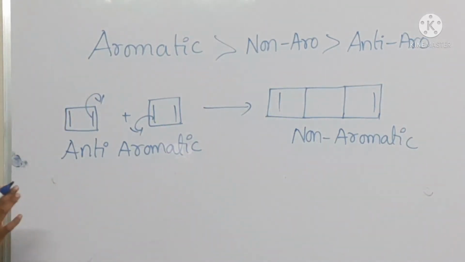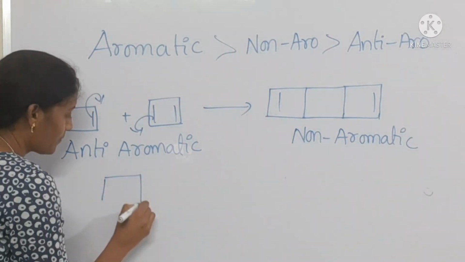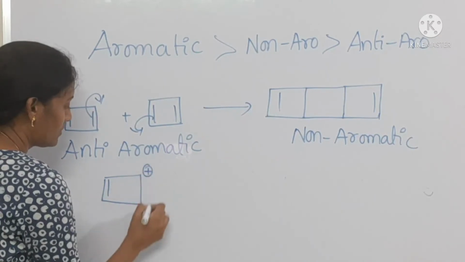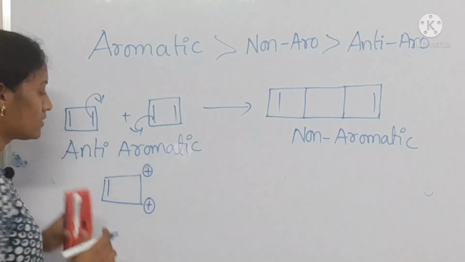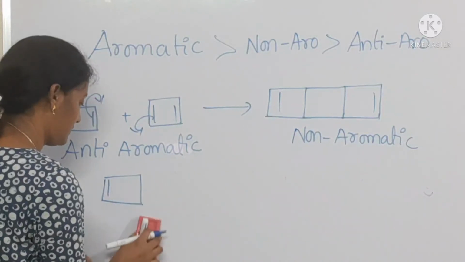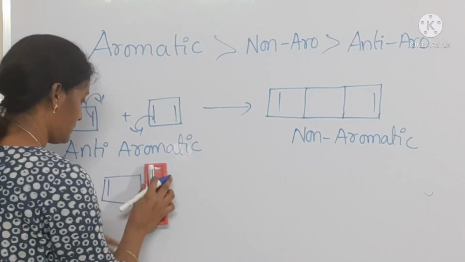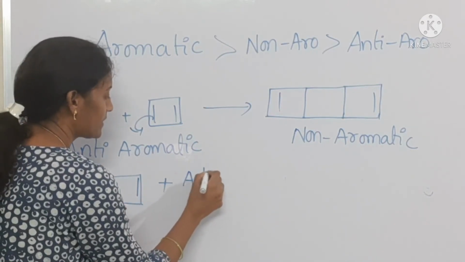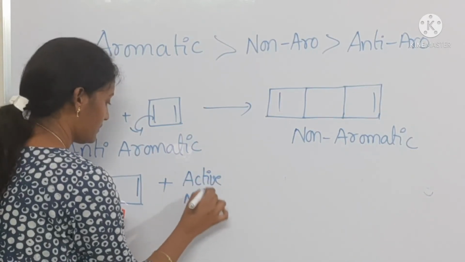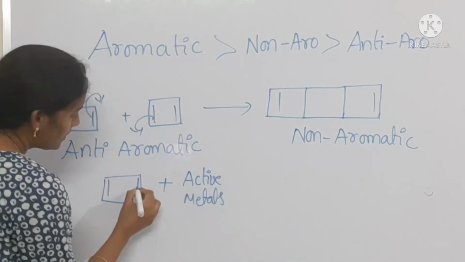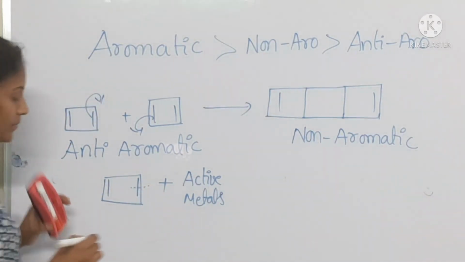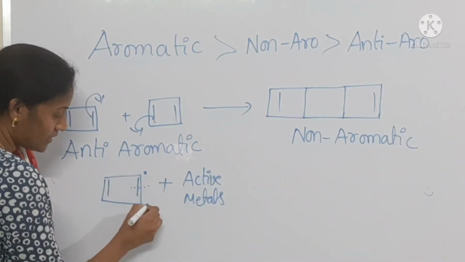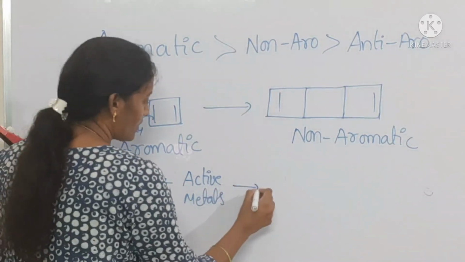Coming to another one, see, if you take active metals here, see, this bond will be broken and one electron goes to that side and another electron goes to this side. What happens?